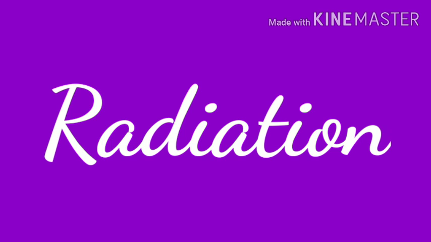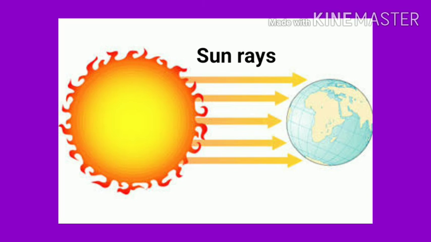Now what is the third process of transfer of heat? Yes, you are correct. Radiation, right? Look at this picture. Here you notice that the sun rays reach the surface of the earth, right? That's why the surface of the earth becomes hot. If we stand in sun rays, we also feel hotness. It's because of radiation, my dear.